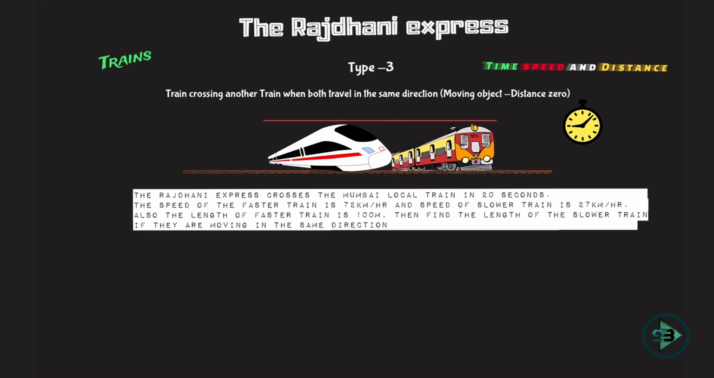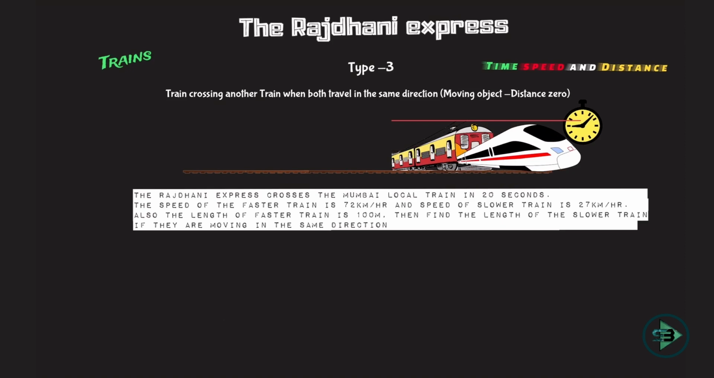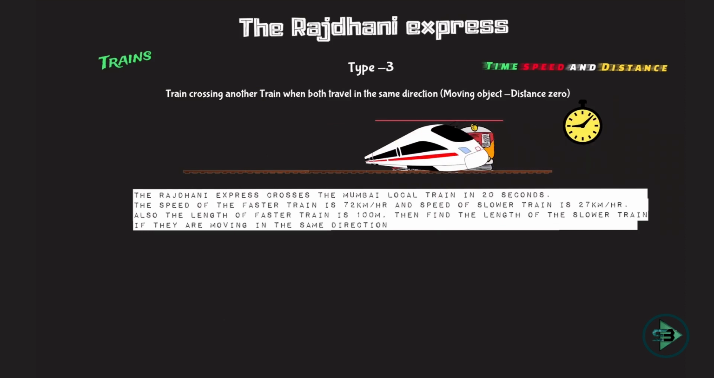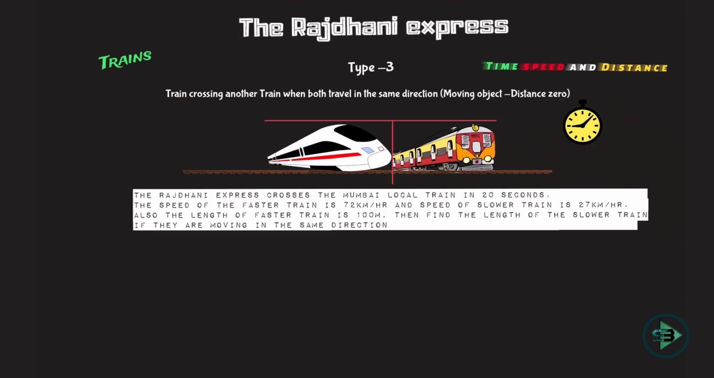It is not a stationary object. If this was a bridge, then it was easy, right? It would have crossed this and then it would have crossed this length. Distance would be just like the previous type 2, length of the train plus length of the bridge. But then the thing here is it is moving, and that's where relative speed comes into the picture. Now let's start what is being said to us. Rajdhani Express crosses the Mumbai local train in 20 seconds.